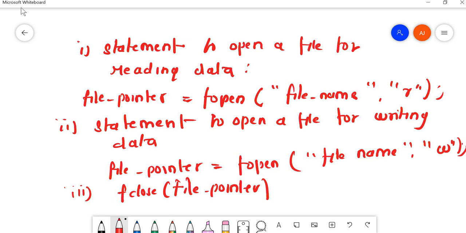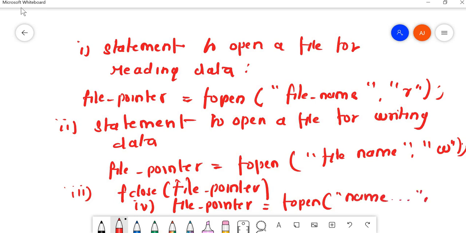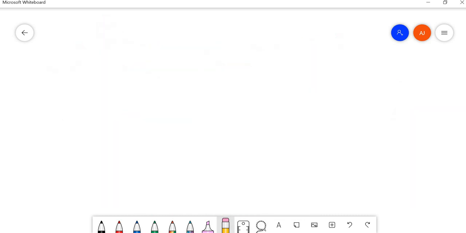And I think I forgot one more. So for opening a file we have file pointer equals to fopen, name of file, followed by the mode. Either you are reading or writing, it depends on that. So these are the statements for the functions. This combined question can be asked for 8 marks. I am just discussing the theory questions today. So let me go to the next question.